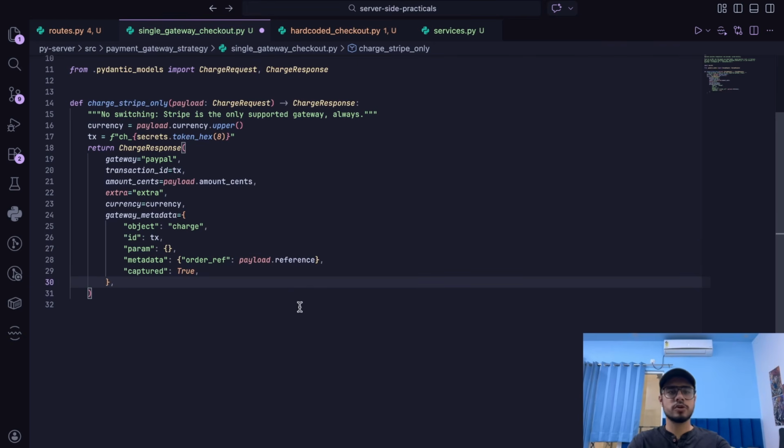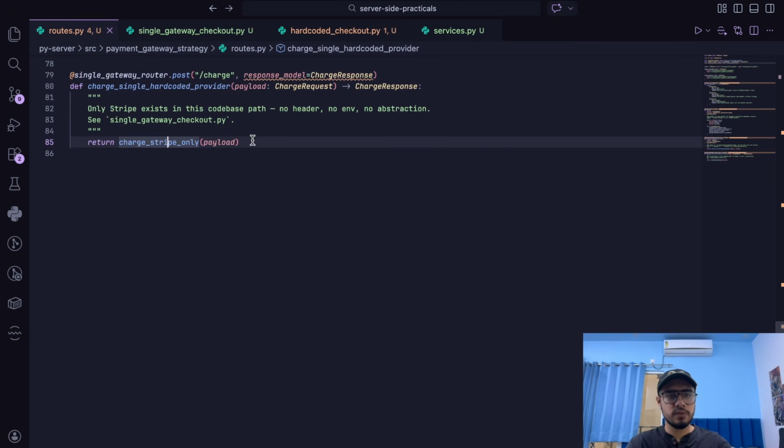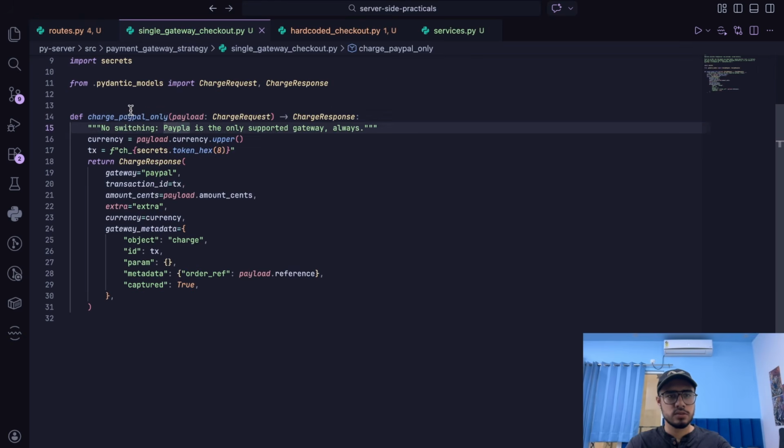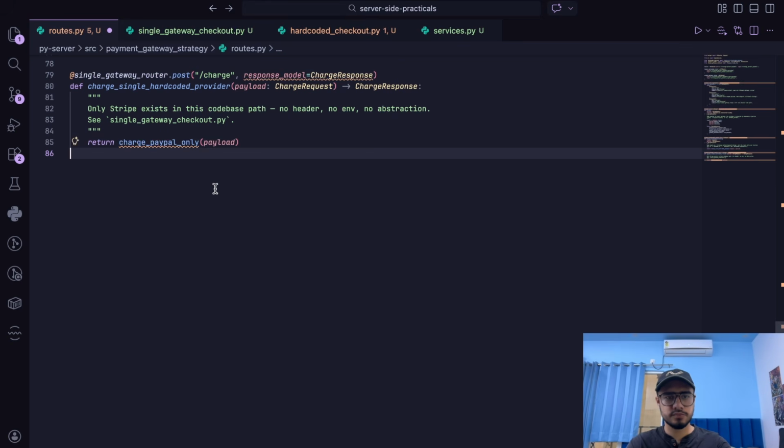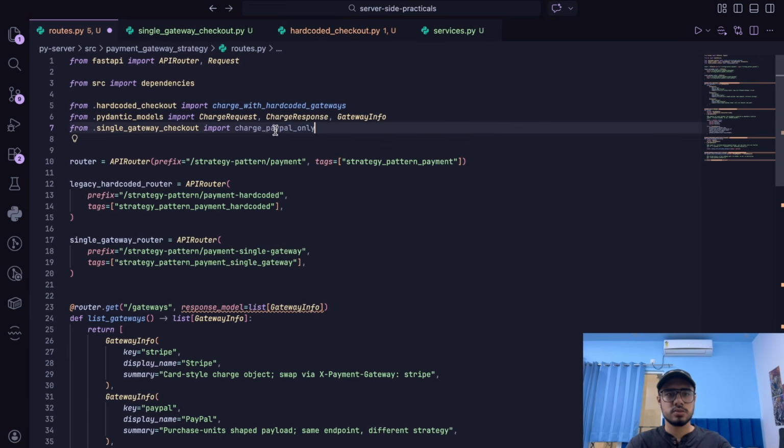So we'll have to update all the modification, all the changes according to the PayPal gateway. Also, we'll be required to update the function name, right? We'll call it PayPal, and we'll update the doc strings as well. So we've essentially updated some stuff within this function. We are modifying this function, and right where we call this function, we'll also have to change it to PayPal, because else it will throw an error. So I'll just copy the name and paste it here. Now see, it's asking me to import this change as well. So I'll have to change the name here.